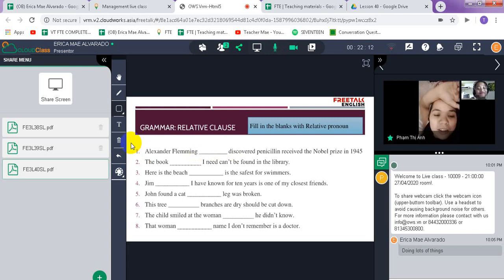The first one: Alexander Fleming, who discovered penicillin, received the Nobel Prize in 1945. The book that I need can be found in the library. Here is a pig.